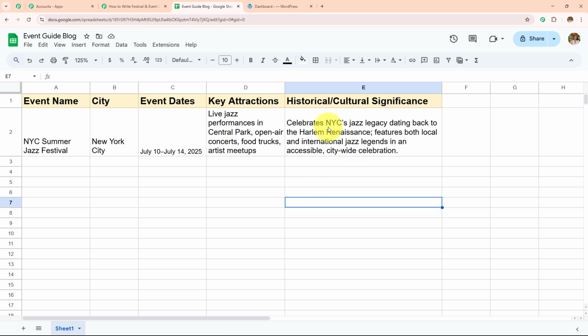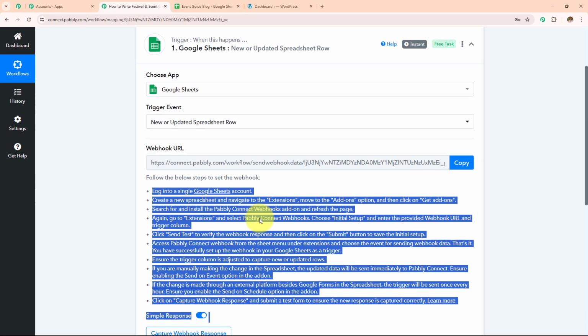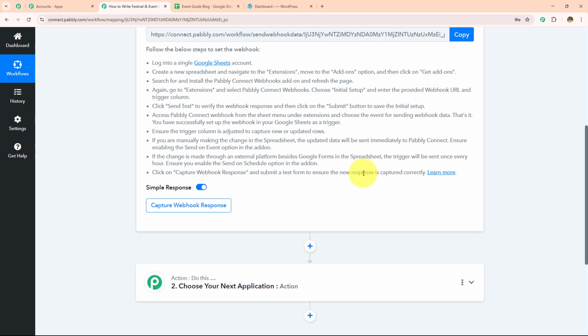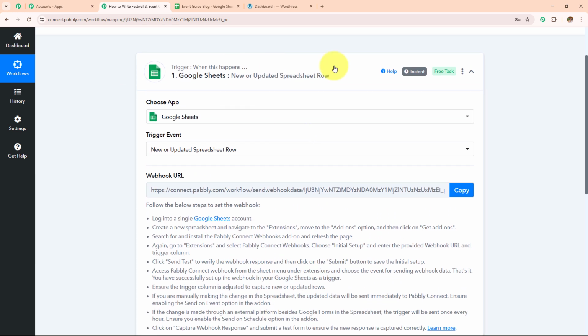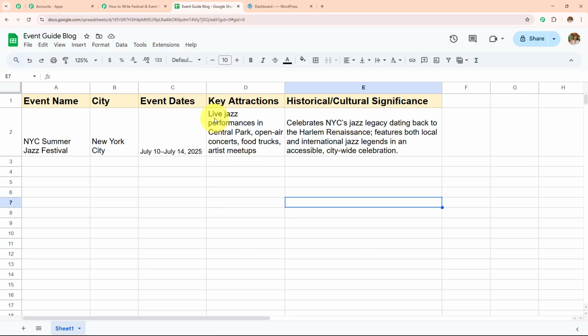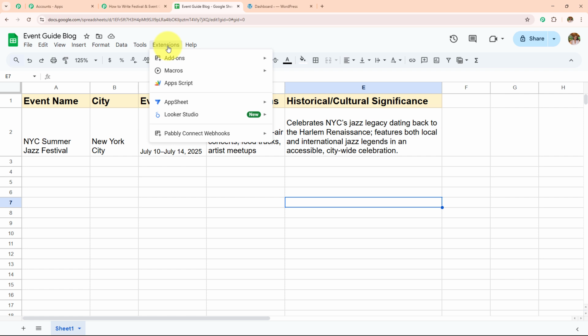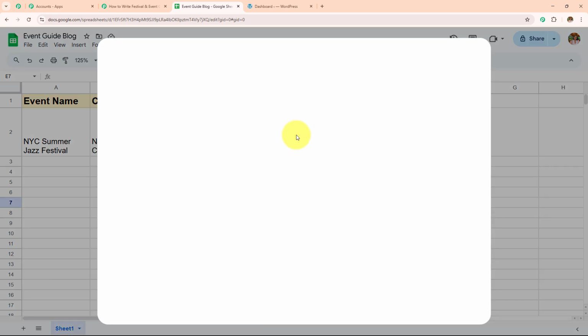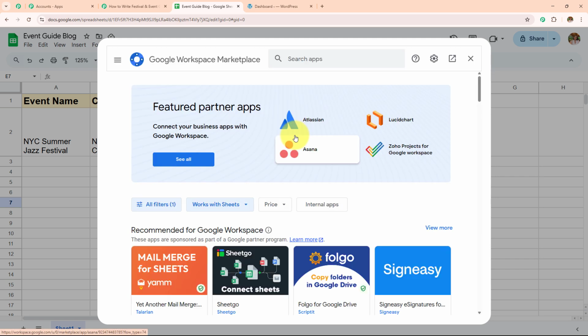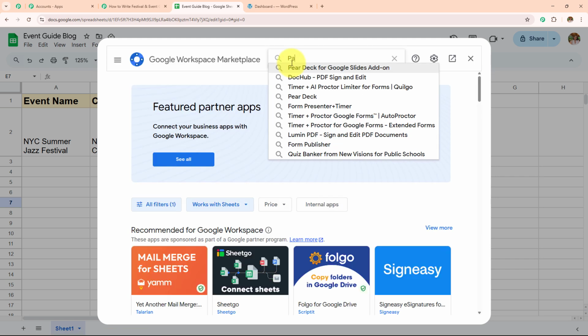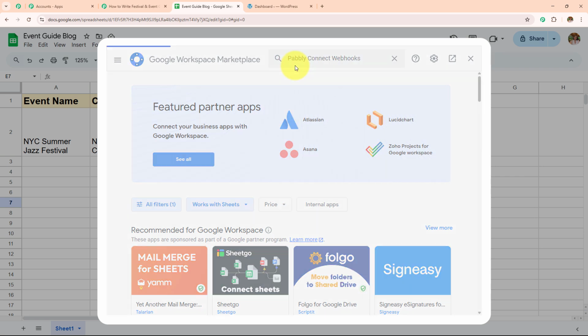Now I want to send all this data to my Pabbly Connect workflow so that this data could be processed and the blog could be generated and created as a post on my WordPress. For that, I have to build the connection between Google Sheets and Pabbly Connect, and to do that, I'm going to click on extensions, go to add-ons, and then click on get add-ons. Here the Google Workspace Marketplace will appear in front of me, where I need to search for Pabbly Connect Webhooks.